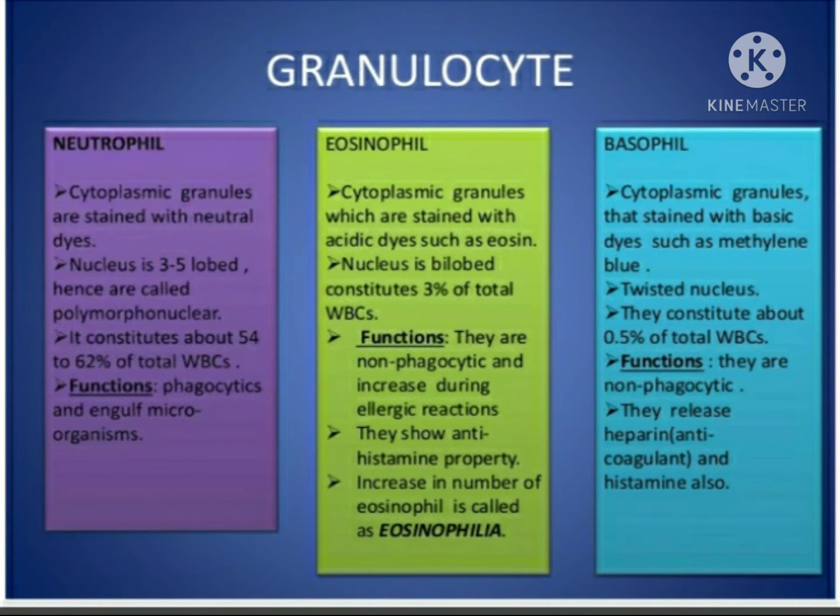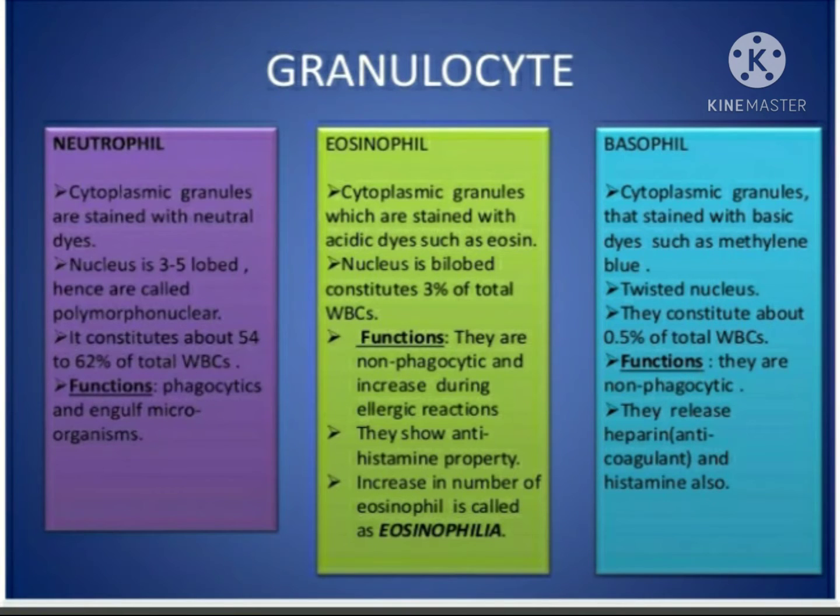Eosinophils have cytoplasmic granules which are stained with acidic dyes such as eosin. The nucleus is bilobed, and they constitute 3% of WBCs. Their function: they are non-phagocytotic and increase during allergic reactions. They show antihistamine property. An increase in the number of eosinophils is also known as eosinophilia.